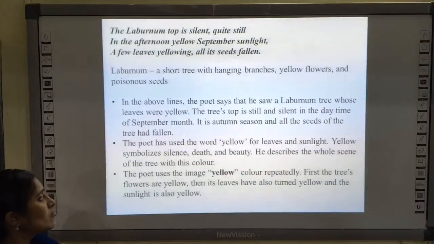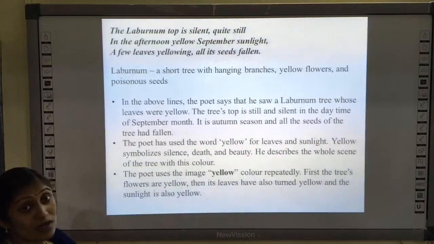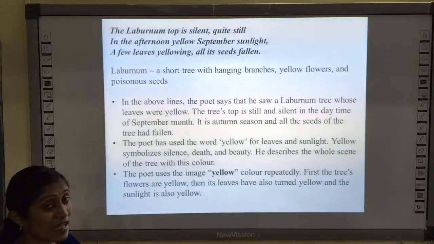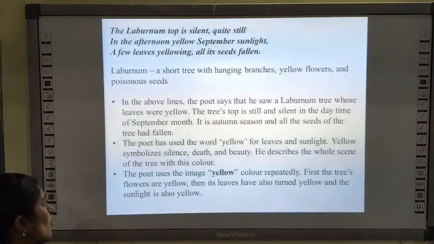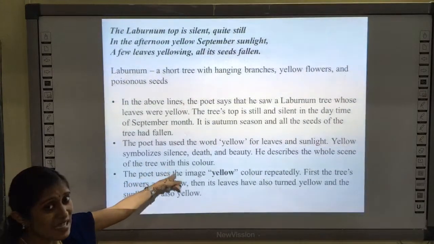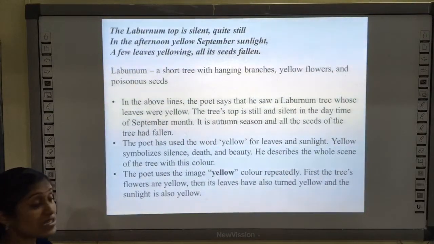And the poet has used the word yellow for leaves as well as for sunlight. And what does the yellow symbolize in this poem? Yellow symbolizes death, silence and beauty. Okay, so here in the poem, yellow symbolizes silence, death as well as beauty. And he describes the whole scene of the tree with this color. So the whole scene of the tree is described with the yellow color, which symbolizes silence, death as well as beauty. And the poet uses the image of yellow color repeatedly throughout the poem.